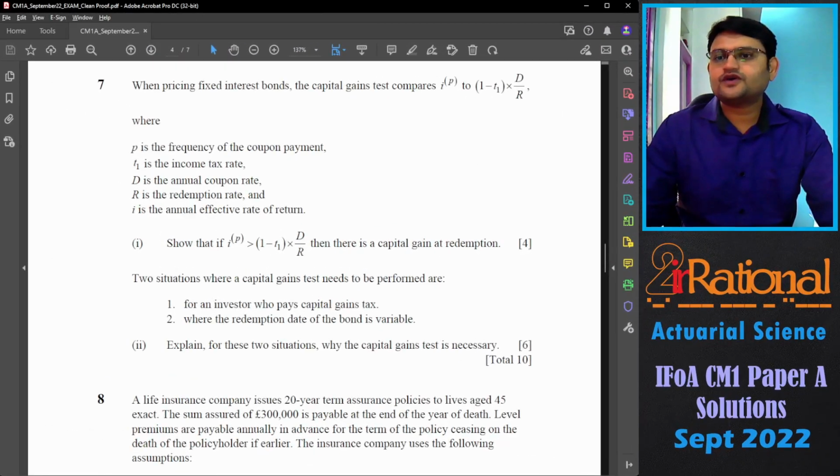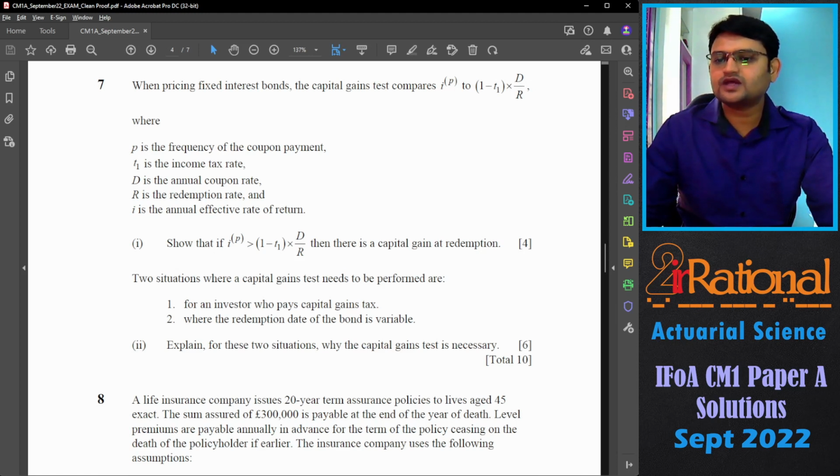When pricing a fixed interest bond, the capital gain test compares i_p to (1 - t1) d / R, where all of these values are given. Show that if i_p is greater than (1 - t1) d / R, then there is a capital gain at redemption. The two situations where a capital gain test needs to be performed are for an investor who pays capital gains tax, and second, where the redemption date of the bond is variable.